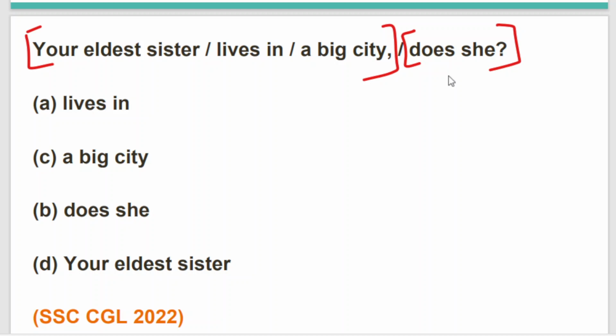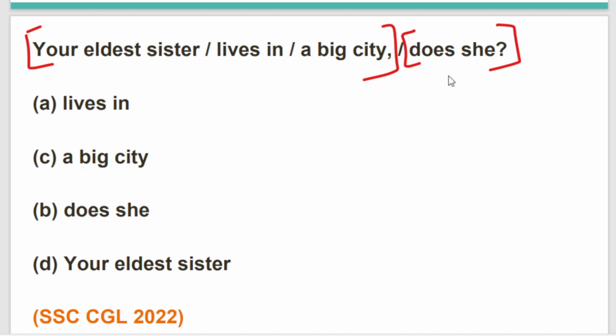So this is a very common practice, common twist, common tactic that we all use in our daily life while speaking, and definitely of course while writing as well. Let's read the question once more. Your eldest sister, eldest, someone specific, lives in a big city. In a big city. She lives in a city which is very big.